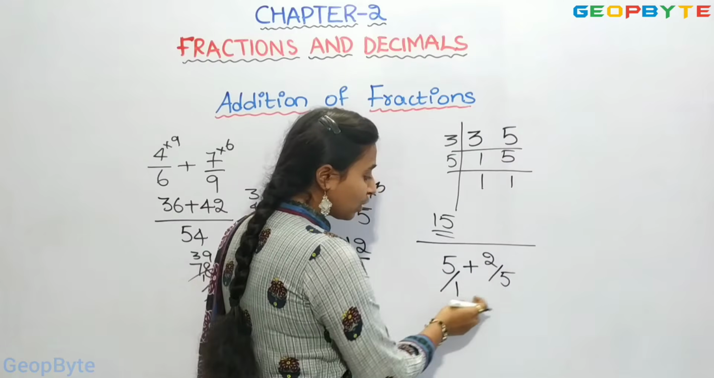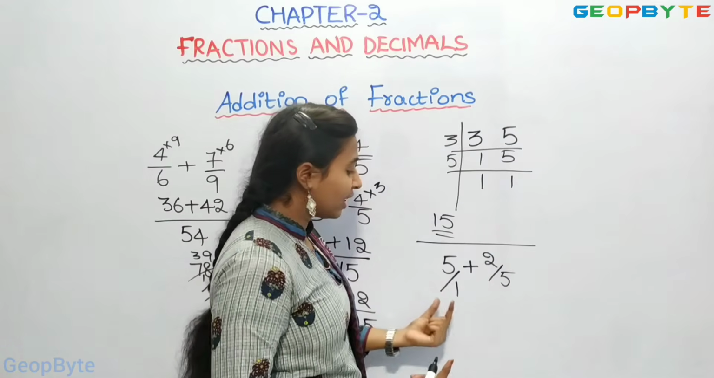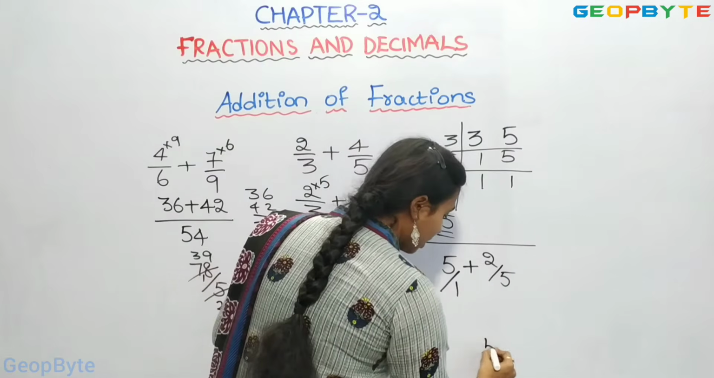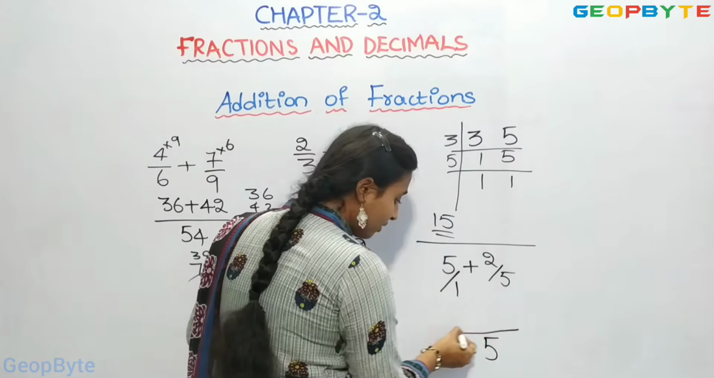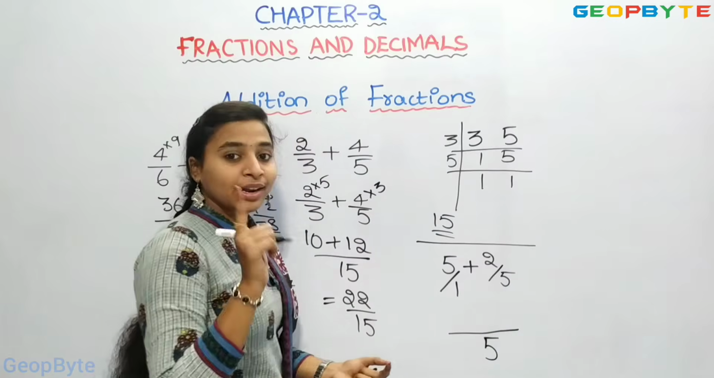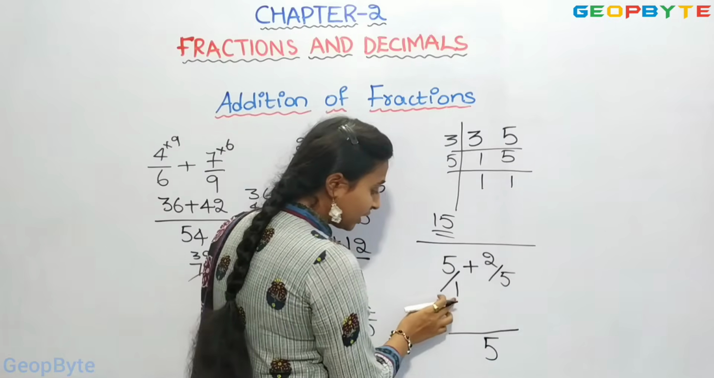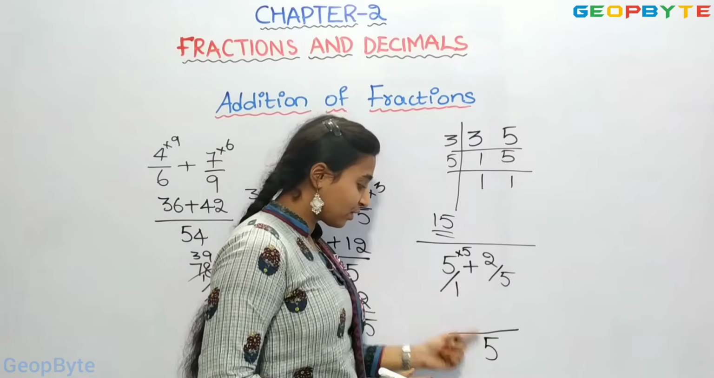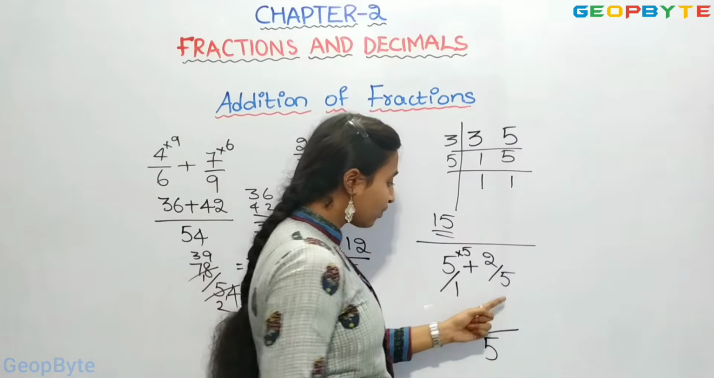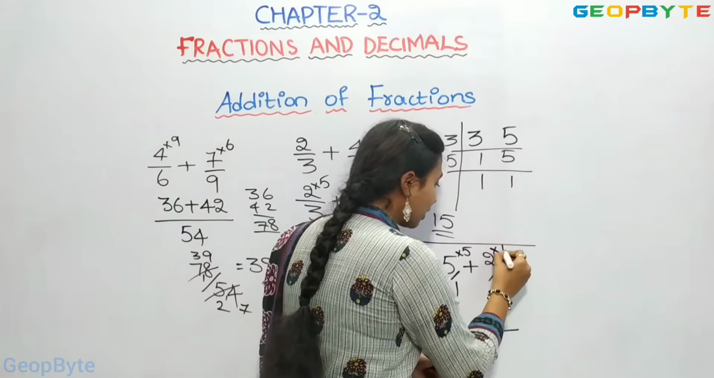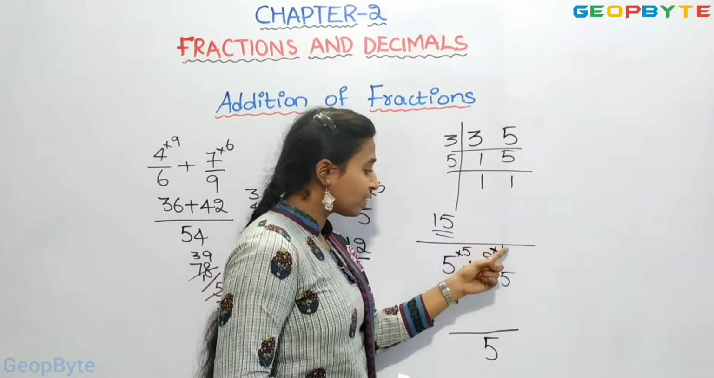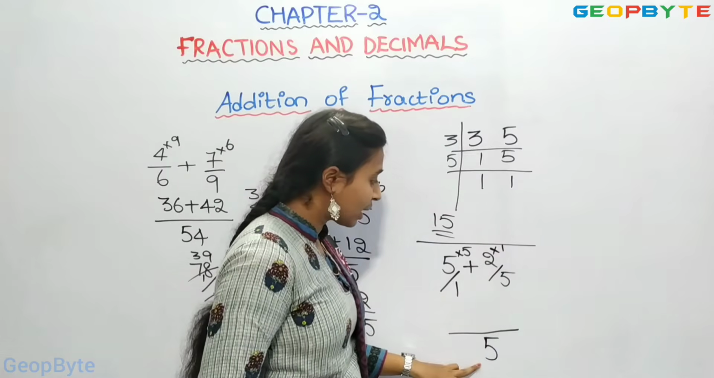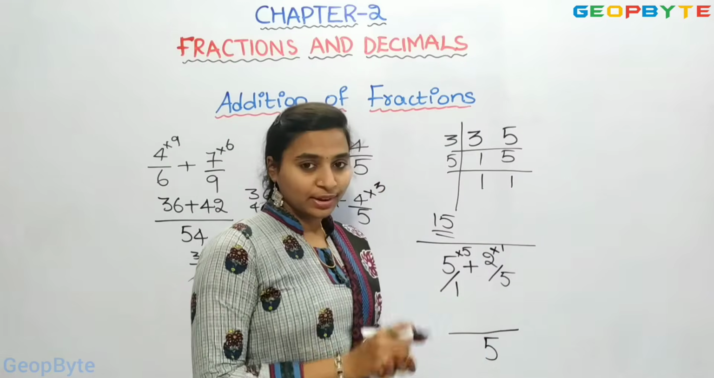Now we have different denominators. Let us multiply these two numbers. 5 1s are 5. Let us write denominator 5. And in the numerator, now we have 1 here, so let us multiply 5 here. 5 1s are 5. We have 5 here. Let us multiply 1. So 5 1s are 5. We got the same 5.